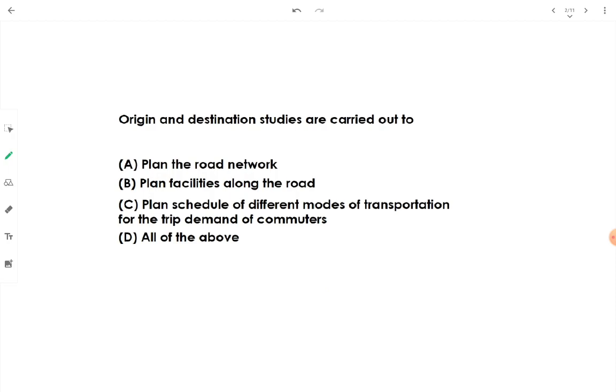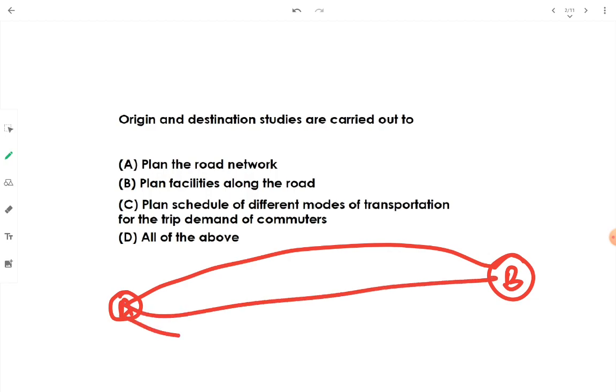Then, in order to plan the additional facilities along the road, we do require O&D studies. Then, to plan the schedule of different modes of transportation for the trip demand of commuters, we do require origin and destination studies. Origin and destination studies means, for example, this is one point A and this is one point B. From point A to point B, what is the frequency of travel, what is the amount of